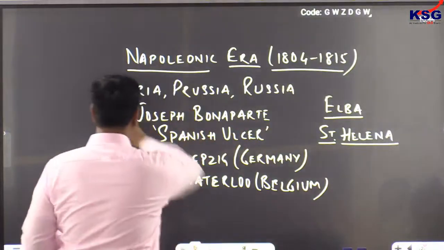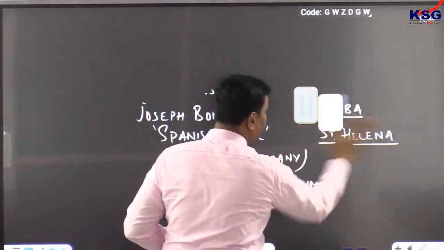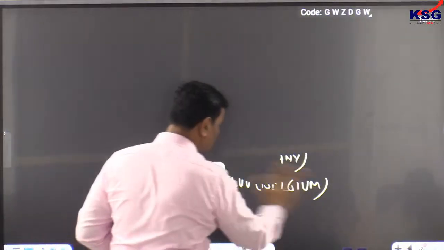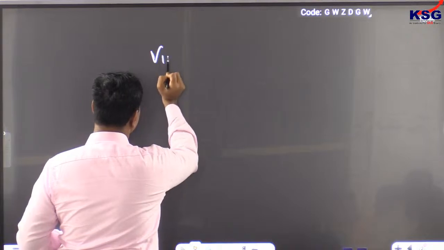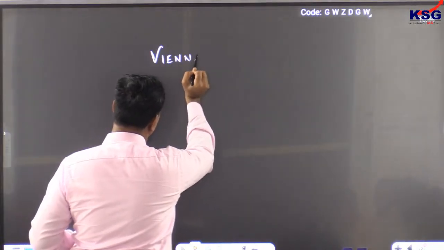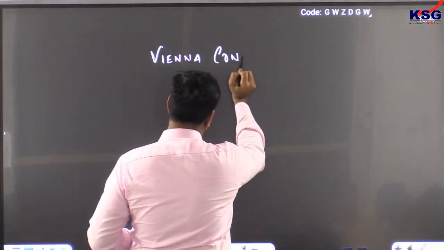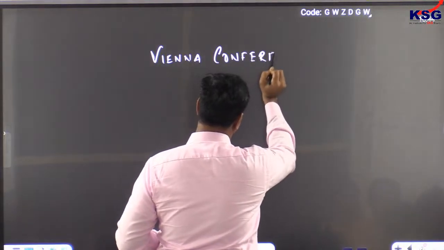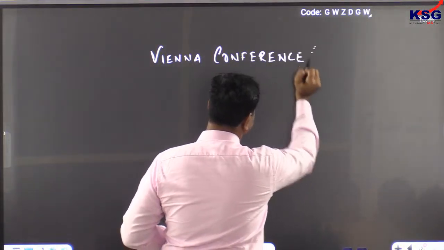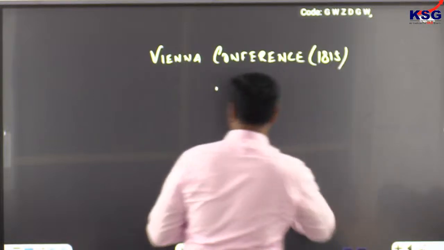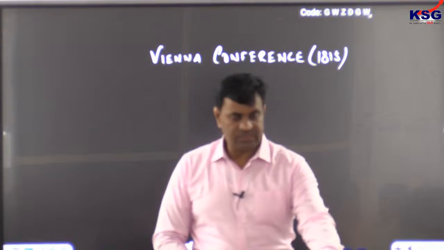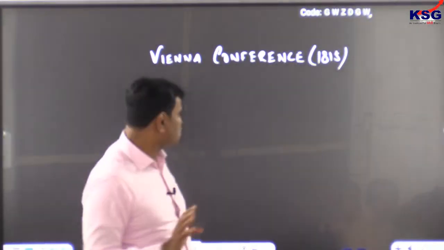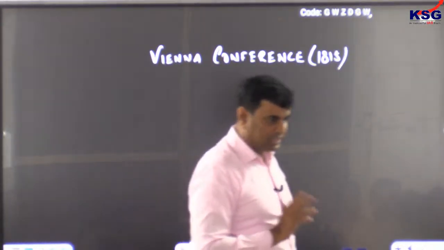Right. Next heading: The Vienna Conference, 1815. Introduction.